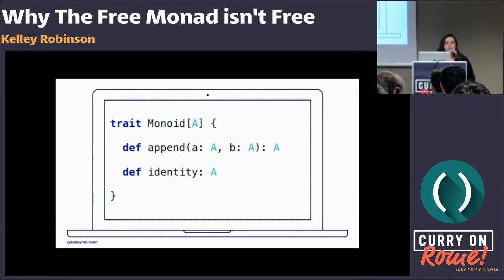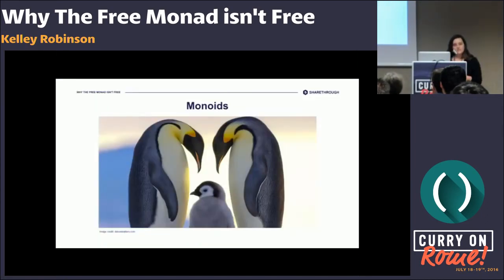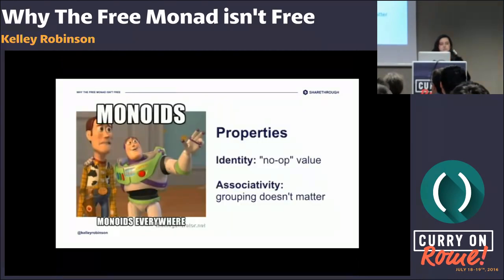And so for a monoid, this is some type that follows some properties. It's going to have a method to append to take two of that type and turn it into a single instance of that type. And then some method, usually called identity, that's going to be a no-op, or empty. So again, two of one type coming together to produce another instance of the type. That is a monoid.